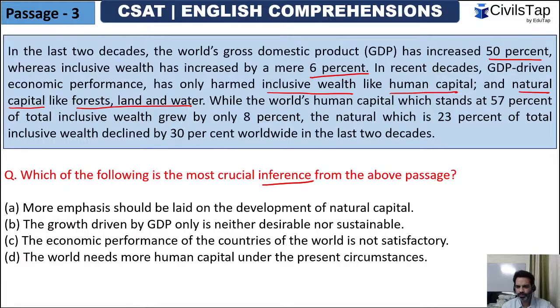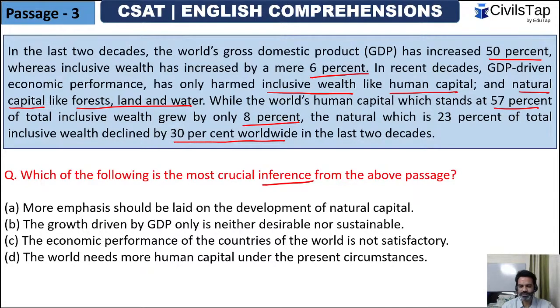While the world's human capital, which stands at 57% of total inclusive wealth, grew by only 8%, the natural, which is 23% of the total inclusive wealth, declined by 30% worldwide in the last 2 decades.